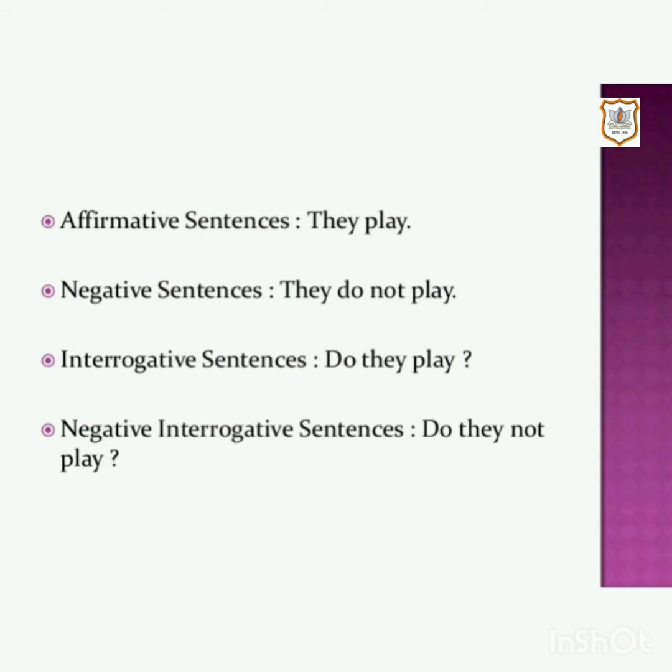We form the negative sentences by using doesn't or don't before the main verb. So the negative sentence is they do not play. The interrogative sentences are formed by using do or does before the subject. So, the interrogative sentence is do they play? The negative interrogative sentences are formed by using do or does before the subject and not after the subject. So, the negative interrogative sentence is do they not play?